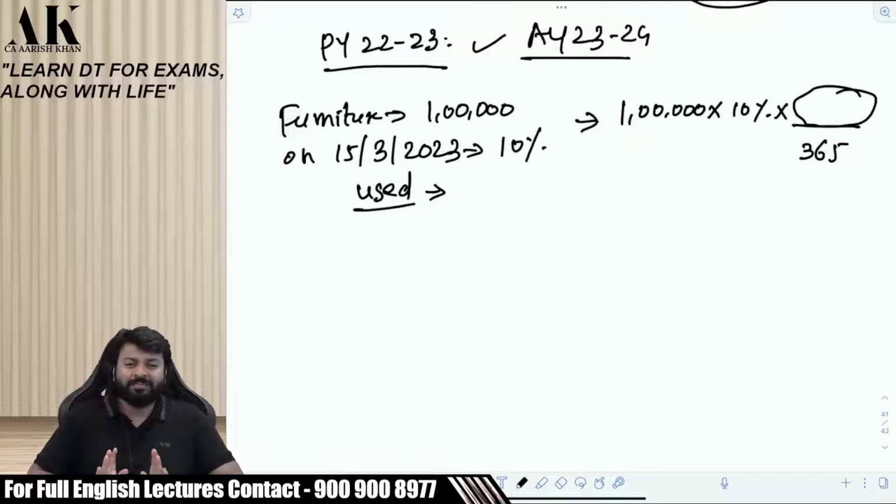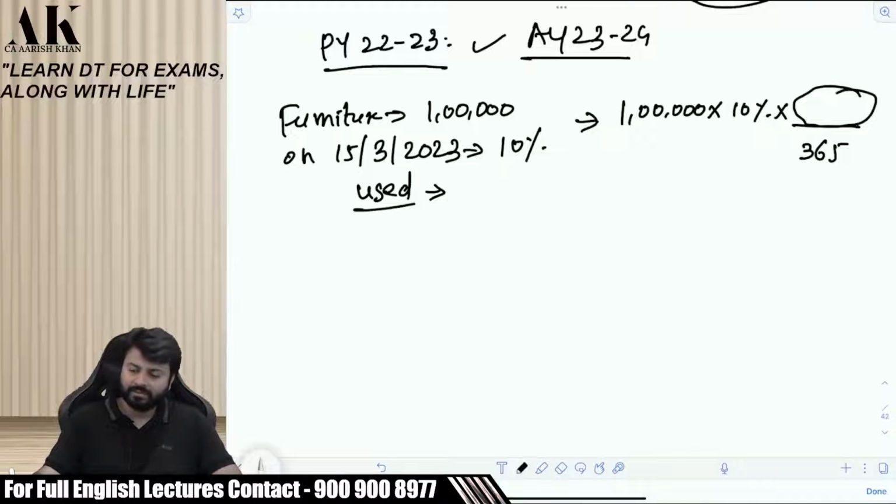Do you know how many days are there in a month? And do you know from 15th of March to 31st of March, how many days will be there? From 15th March to 31st March, there will be 15 days. Please tell me, one day will change your answers. How many days, Kajal beta? 17, beta. Gopichand, it cannot be 15, na? Don't make such silly mistakes. It happens with everyone. Don't worry about it. You're not the first one to do this. Into 17 divided by 365, right?